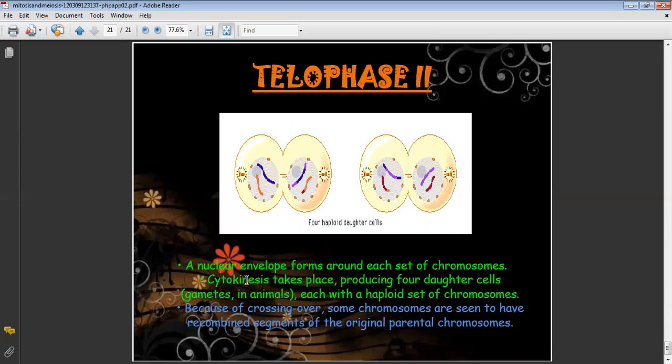So the nuclear envelope is again formed around each set of chromosomes. Cytokinesis is taking place. Each set has a haploid set of chromosomes. Crossing over has taken place and there are recombinant segments in the original parental chromosome.